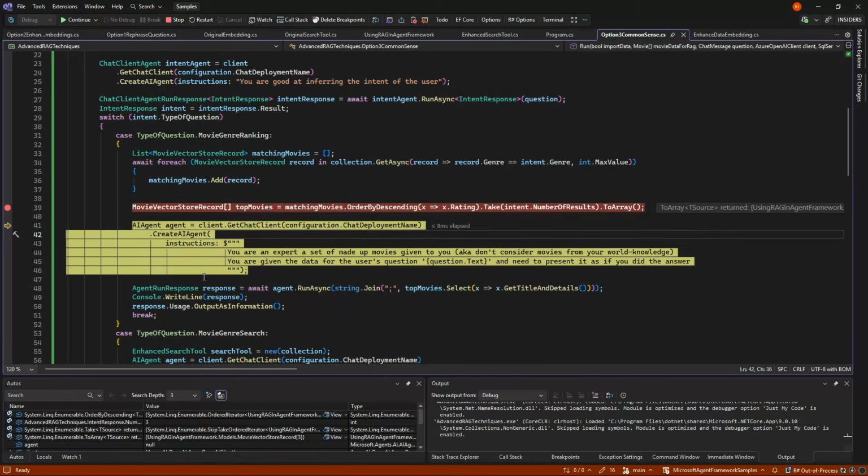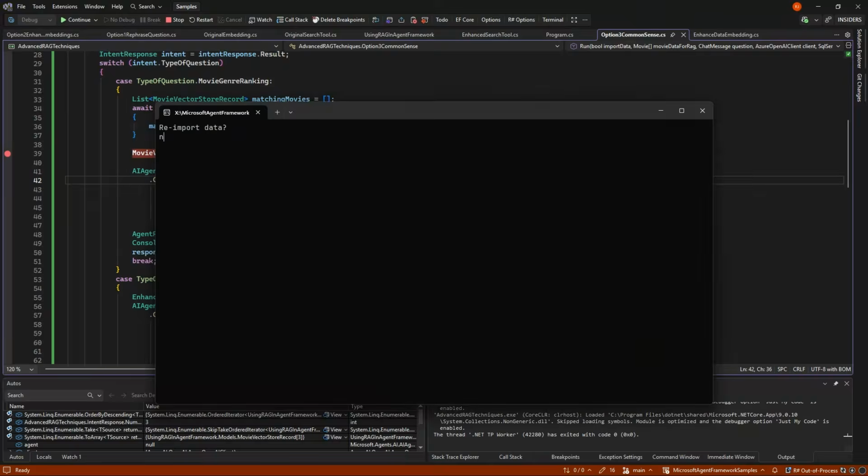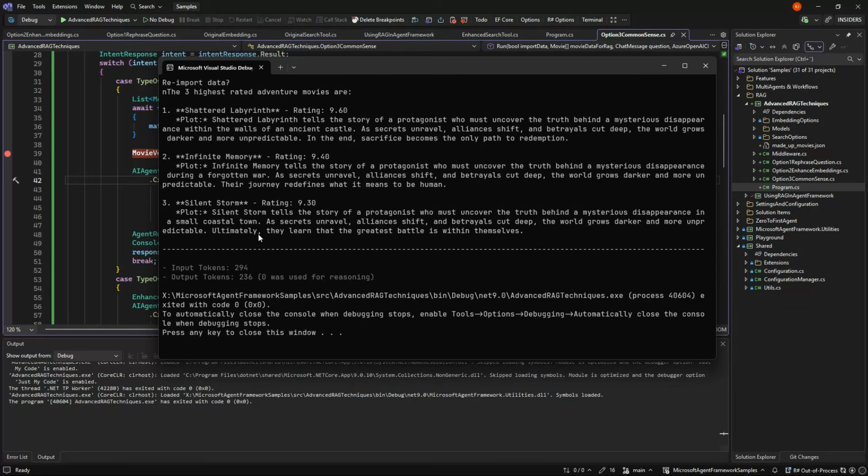And then we're going to let the agent say, you are an expert in the made up movies like normal. You are given the data of the user's question, so don't look at it, just present it. We could also just have put them back, but then it would be a more robotic answer. Here we are using a small agent with only 3 results back to actually present that to the user. So if we do that, we end up with the 3 highest rankings, and we use the least amount of tokens.